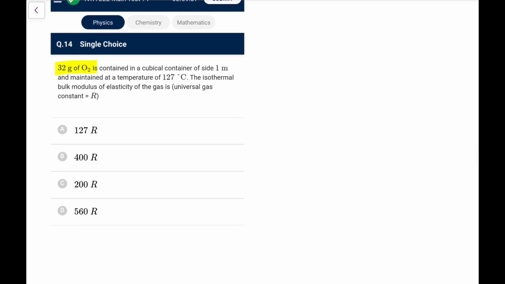32 gram of oxygen is contained in a cubical container of 1 meter maintained at a temperature 127. The isothermal bulk modulus of elasticity of the gas. So isothermal bulk modulus, you know, is equal to P. You have done it many times. We know bulk modulus is minus V dP by dV, and dP by dV for isothermal process is minus P by V. So bulk modulus is pressure. So simply you need to calculate the pressure, and pressure is nRT by V.